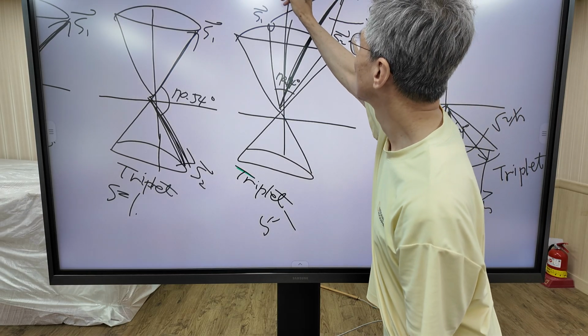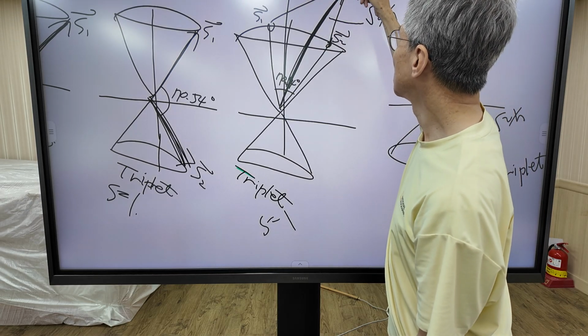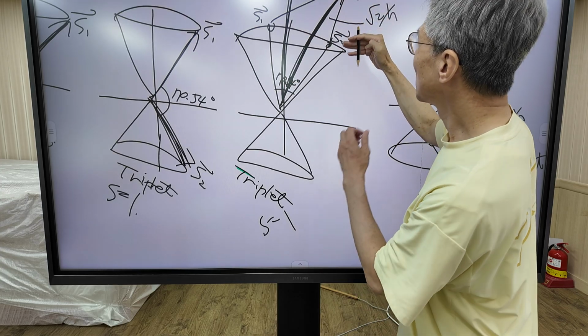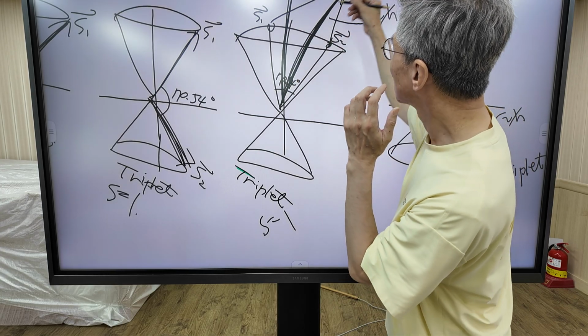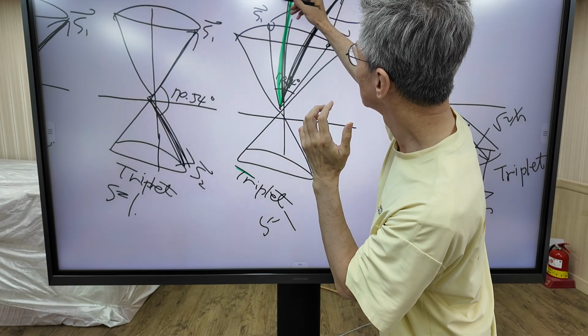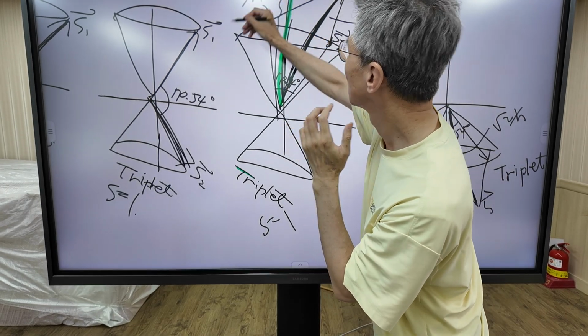This is the g-axis. When I project this spin vector into the g direction, the g component is h bar.